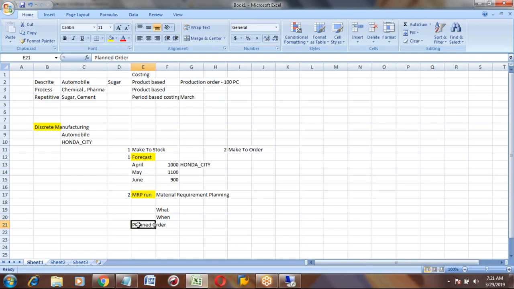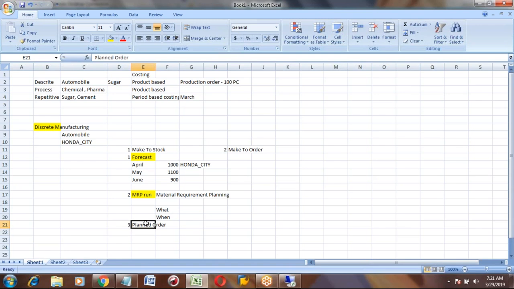I think you are from the PM module, correct? So this planned order will have the quantity, material, and dates. You get this planned order after the MRP run.